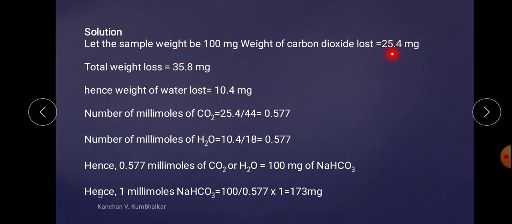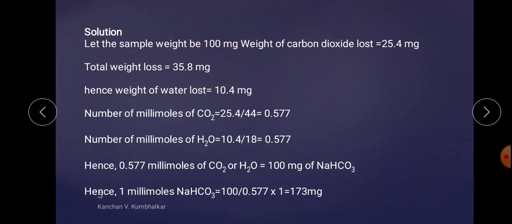These are the given terms. 25.4% means out of 100, 25.4 gram if you take gram as the unit; if you are taking milligram, then it is milligram. Similarly, out of 100 milligram, 35.8 is the weight loss because of the CO2 as well as water. This is because of the CO2, and this is because of the CO2 and water.